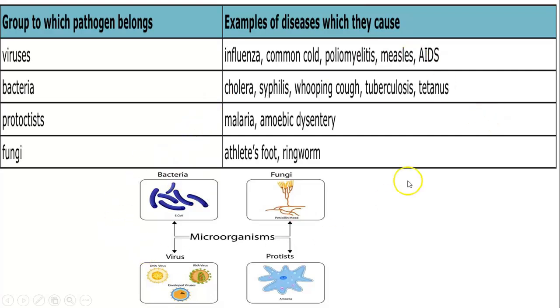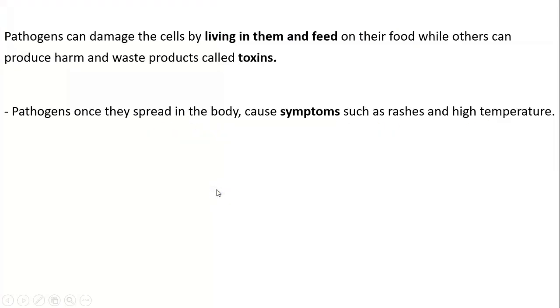These are some shapes of the different groups of pathogens. So, how do pathogens damage living cells? They either feed on their food or they produce toxins. So, they feed on their food.